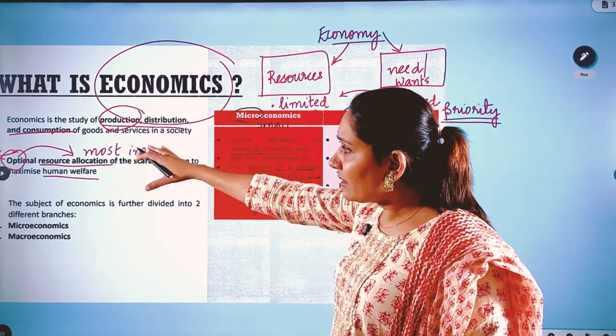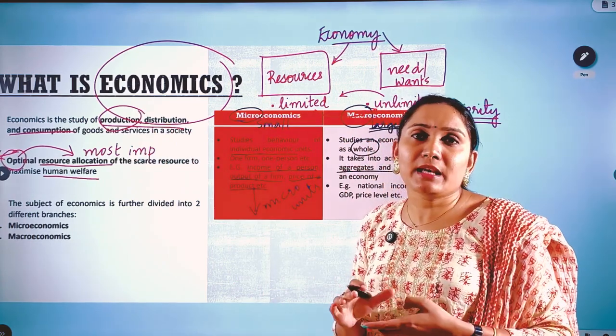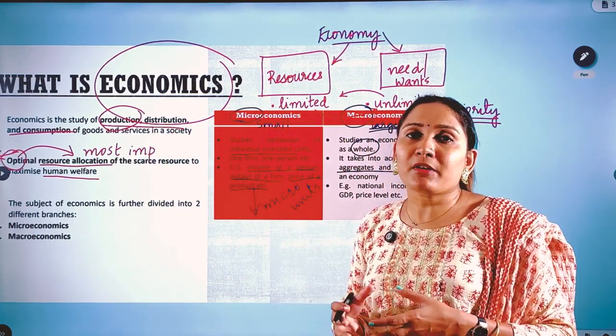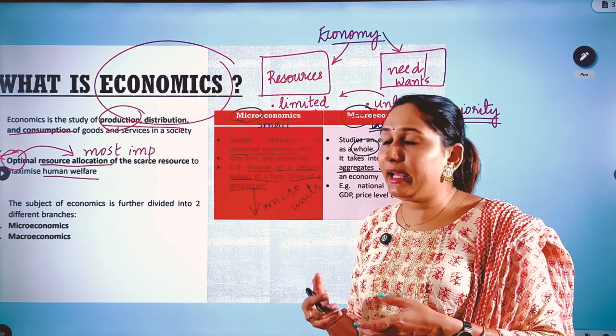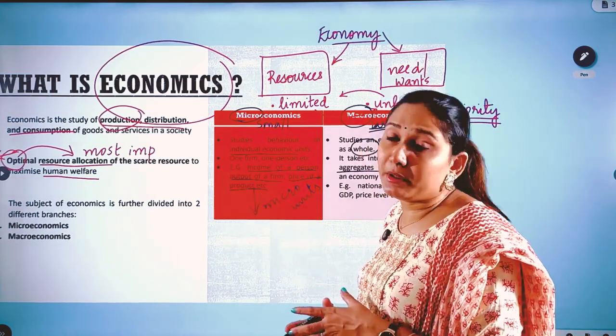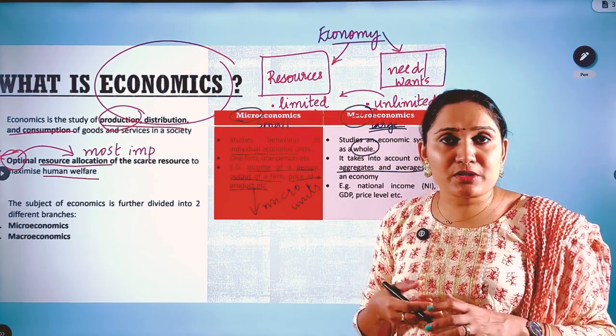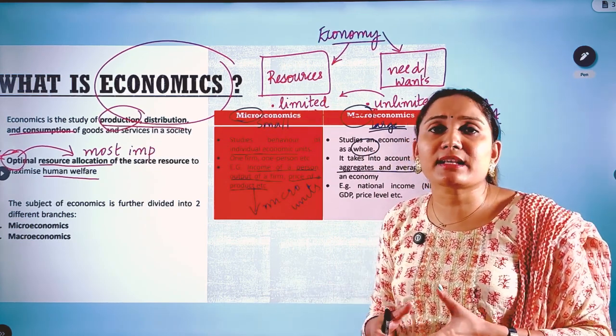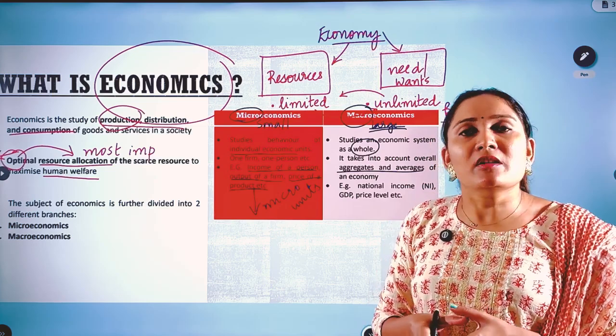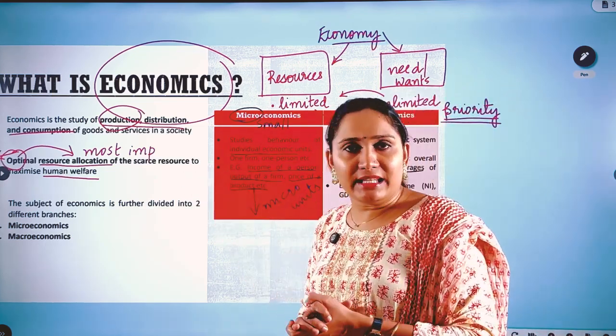Regarding resource allocation, we will be studying it in detail later while we study the budget. And again, we will be discussing different types of markets, and how resource allocation is made in a socialistic economy, a capitalistic economy, and a mixed economy like India. We'll discuss resource allocation in detail.